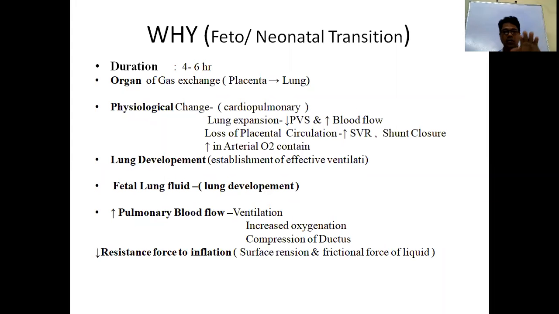So these are the physiological changes required during feto-neonatal transition, so that the baby will adapt, not only pulmonary but also circulatory adaptation, so that they will survive in neonatal life. So these are the physiological changes occurring during feto-neonatal transition that benefit the baby for pulmonary and circulatory adaptation in extrauterine life. So what happened?